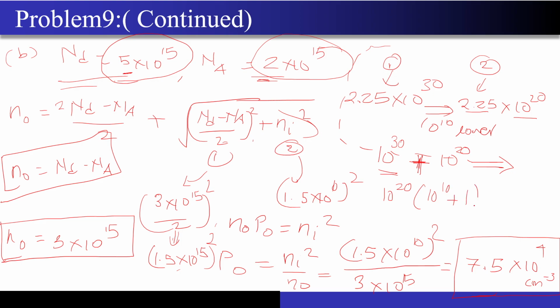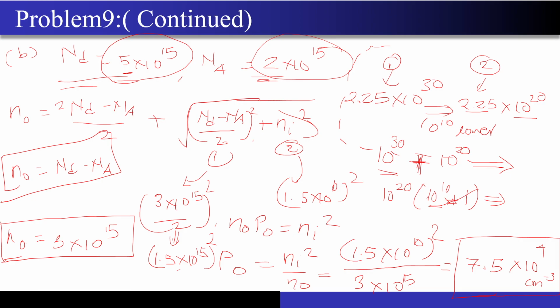I will simplify it for you. Don't worry. So if I take 10 to the power 20 common over here, then it will become like 10 to the power 10 plus 1, right? Correct? Yes, sir. And this 10 to the power 10 is much greater than 1. Do you agree with me? Yes, sir. So I can ignore this one, right?